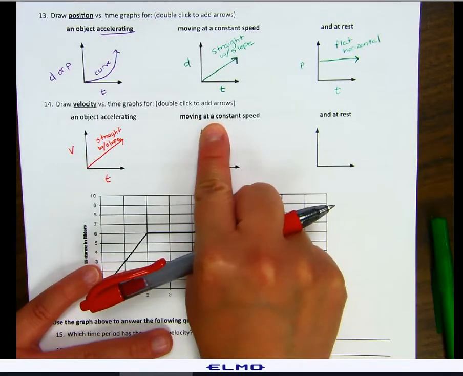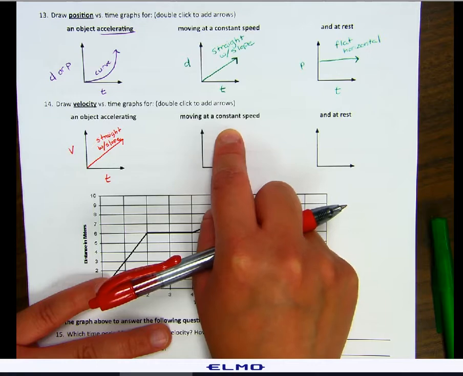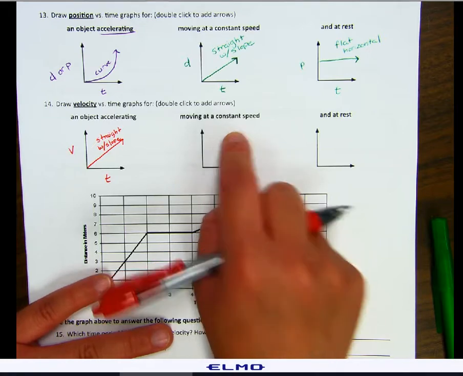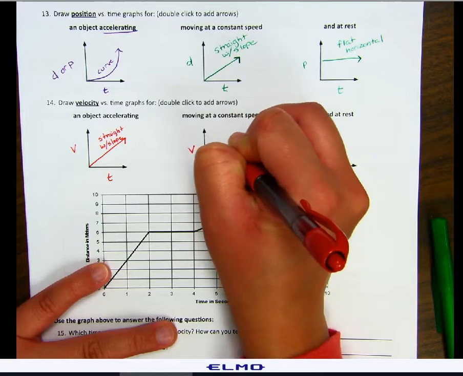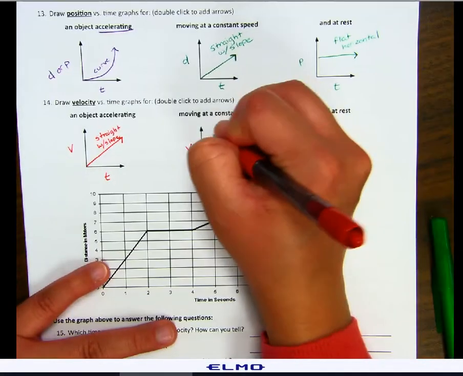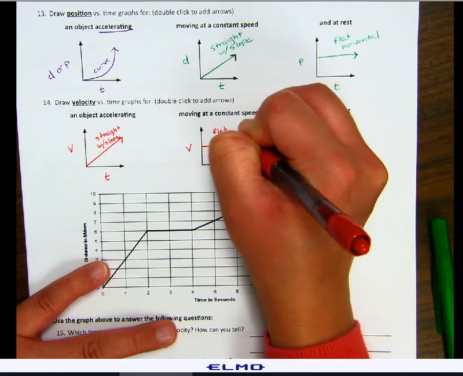If I'm moving at a constant speed, that means my velocity is not changing. It's going to stay the same. If my velocity is not changing, I need a flat, straight, horizontal line because it's not changing. It's constant.